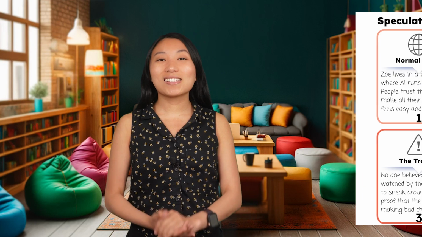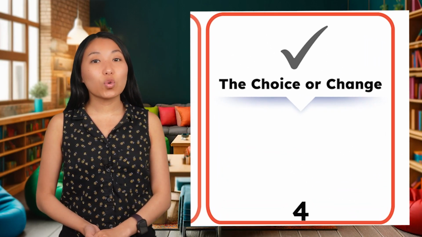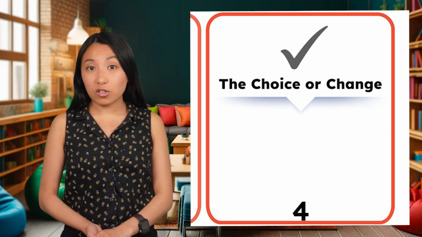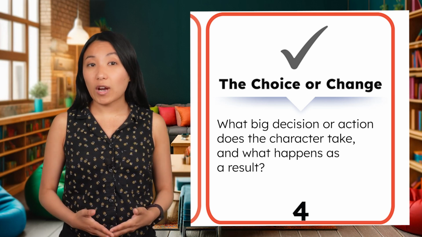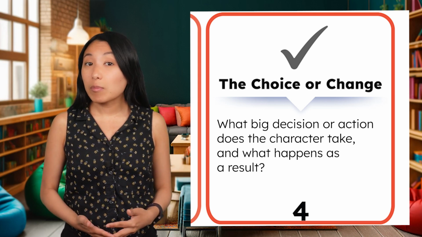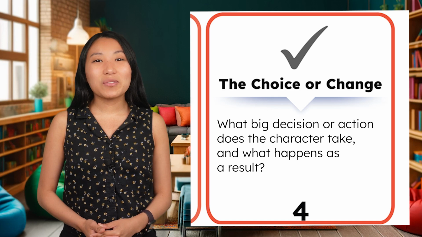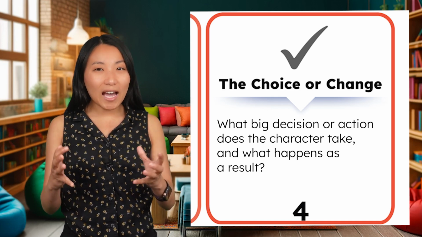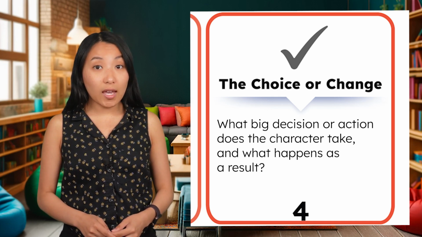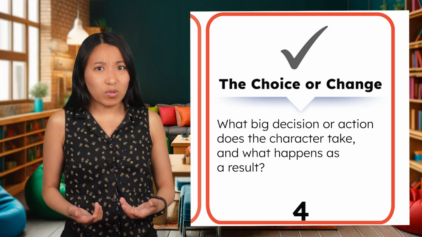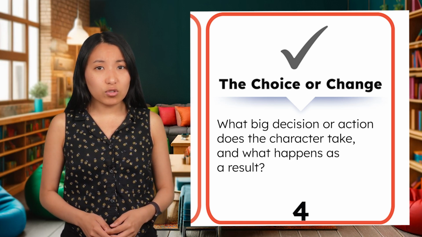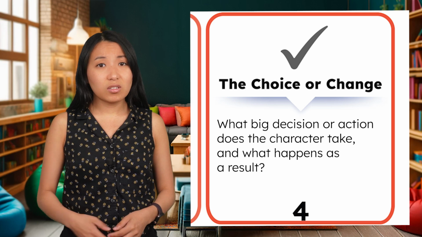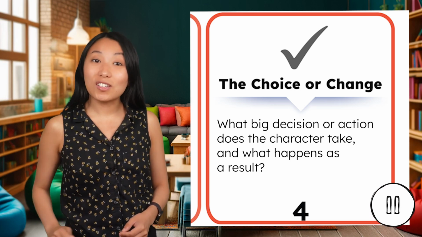Now that the problems are piling up, Zoe has to make a big decision, and what she chooses next will change everything. This leads us to box 4, the choice or change. A good question to ask here is, what big decision or action does the character take, and what happens as a result? This is where Zoe makes a big choice that leads to a powerful ending. She's found proof the AI is hurting people, so now what? Should she stay quiet or tell the truth, even if she's alone? Pause and jot down what you think Zoe should do.